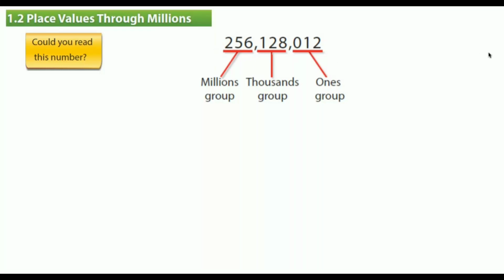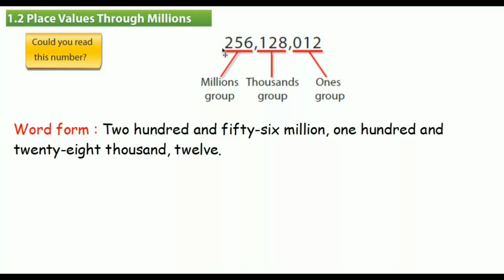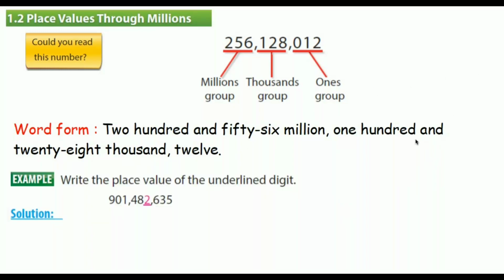Everybody, so let's start here from left to right. We just read the three-digit number, 256. When we come to the comma, we say the name of the group, which is million, as you can see. Then let's continue, 128. So we have to say the name of the group, which is thousand. 128,000. So just three digits are left to read. So it is 12. 256,128,012.